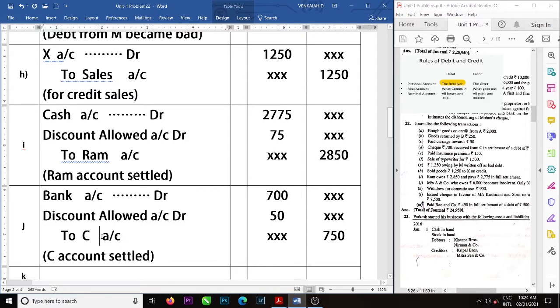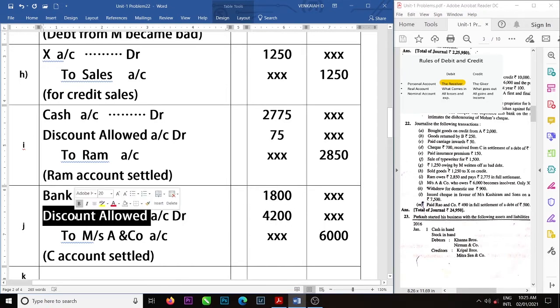A and Co's due? It is given: 6,000. 30% of 6,000 is 1,800. The remaining 70% will be treated as bad debts, which is 4,200.